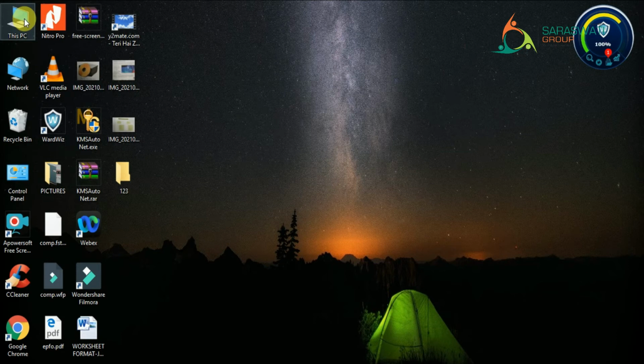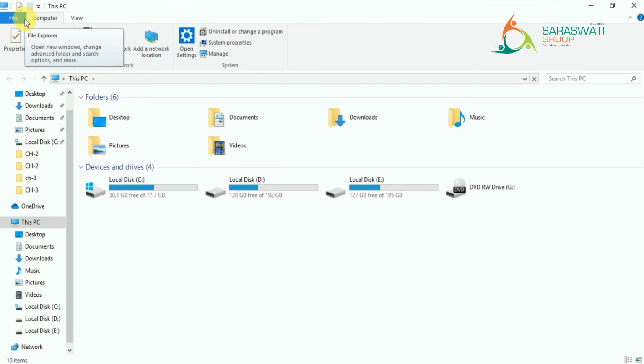Whenever we are saving our work, it will be saved in the hard disk. So how can we come to know how much space is left? So we can double click on it, right? And you can see that one window will open. Here you can see Local Disk C, then Local Disk D drive, E drive. Here the blue line is showing the used space and this empty line without the color is showing me the unused space, right? So this is about the This PC icon.